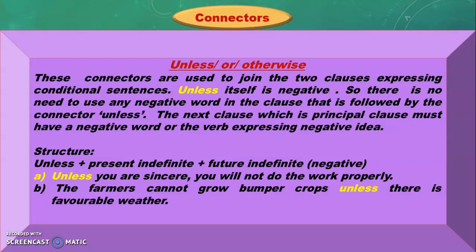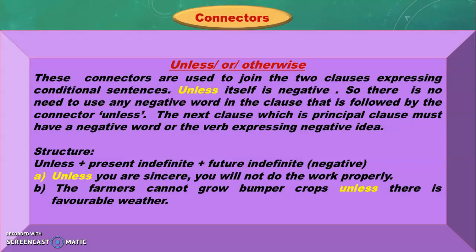These connectors are used to join two clauses expressing conditional sentences. Unless itself is negative, so there is no need to use any negative word in the clause that follows the connector unless, because unless itself is negative. Have you understood?